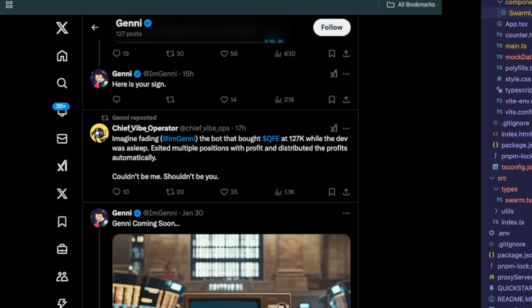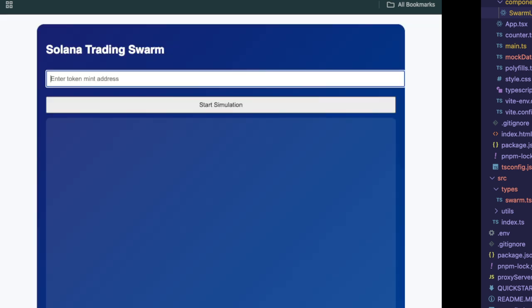And if we go over here and click on, we'll enter in a token address. Let me copy it from over here. We'll click start simulation. Let me see, I have to make sure this is running.